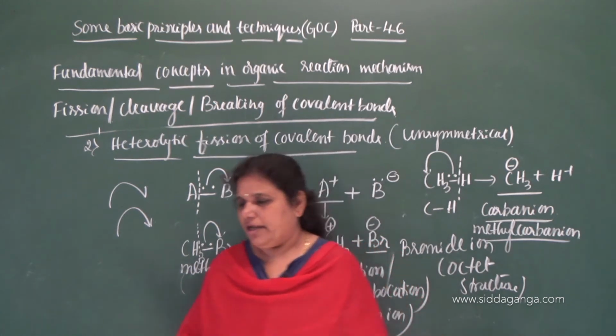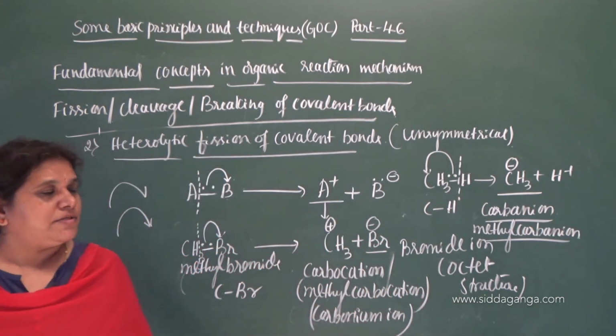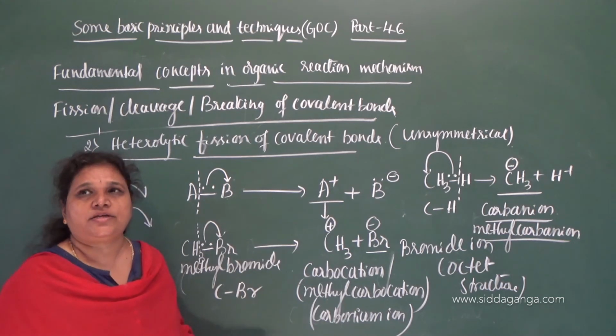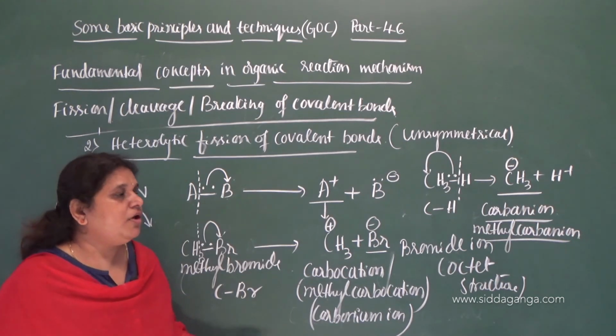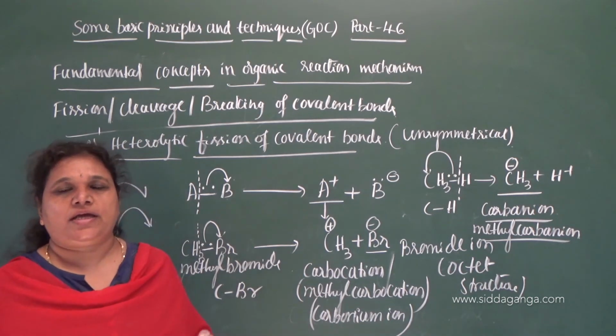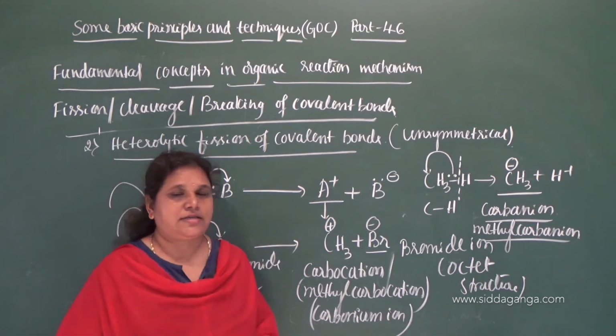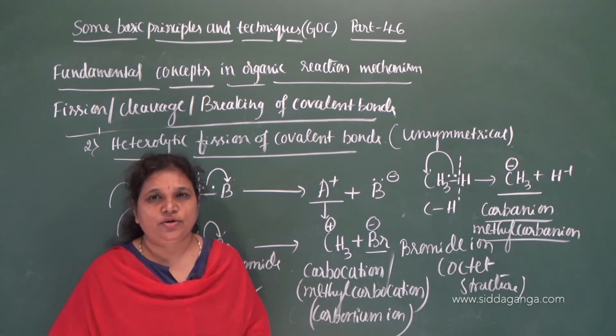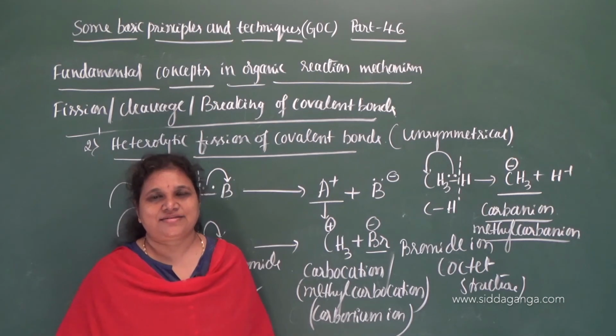Clear? So let us move on to the next concept, that is, let me give the definition for these reaction intermediates which are formed during homolytic and heterolytic fission. We can consider a few more examples for these free radicals, electrophiles and nucleophiles in the next class. Thank you.